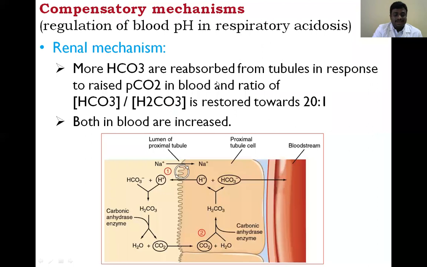Only then is it compensated, and the ratio of carbonic acid and bicarbonate comes to normal. Bicarbonate and carbonic acid are both increased in the blood in the renal compensatory mechanism for respiratory acidosis.